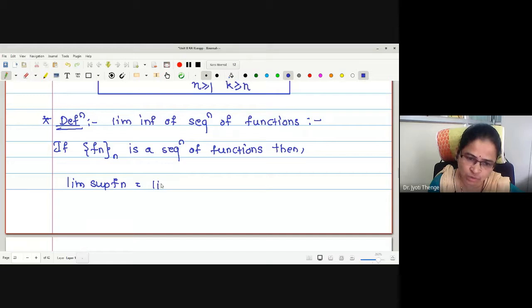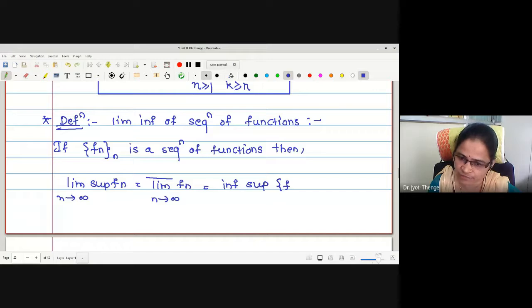What is the other notation? The other notation is like this also: limit upper bar f_n, n tends to infinity. How is it defined now? The word limit is replaced by infimum. Infimum of the supremum of this set f_k, k greater than or equal to n, and n greater than or equal to 1. Okay?